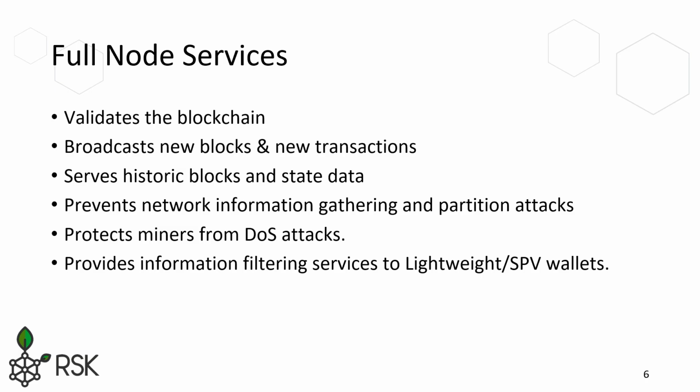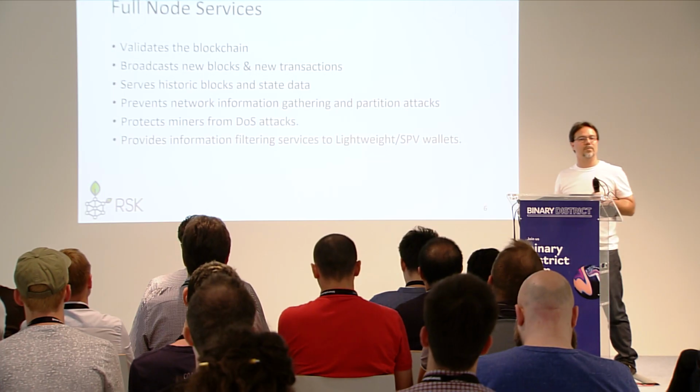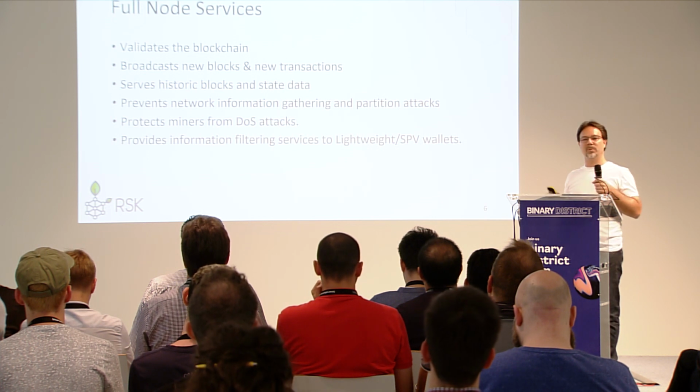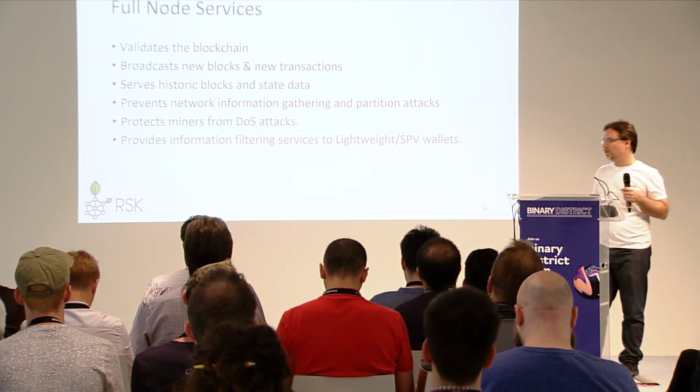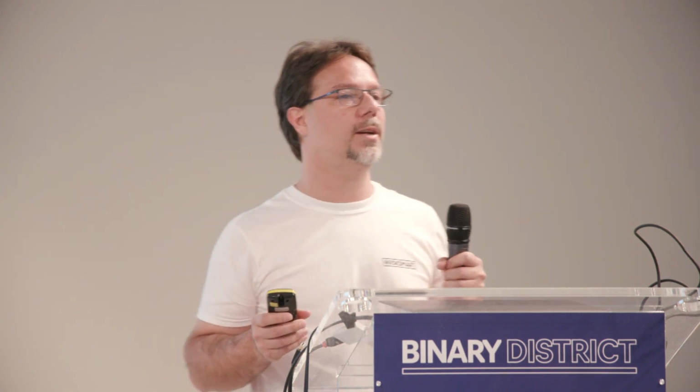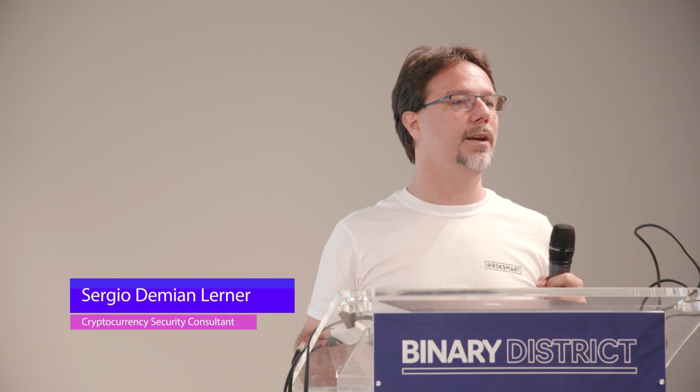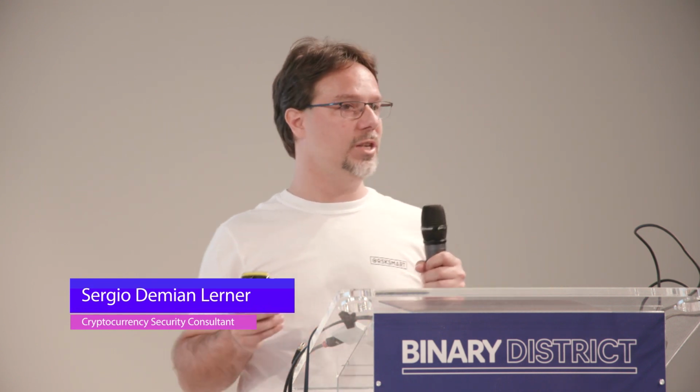So what a full node does, it basically validates the blockchain. It broadcasts new blocks and new transactions, and it serves all this information to new nodes that want to bootstrap a new node. But it also provides some collateral services, like hiding information of the whole network, protecting the miner from denial of service attacks, giving filter information to lightweight nodes. But essentially, these first three services are what characterize a full node. Basically, a full node is a node that validates every single transaction.